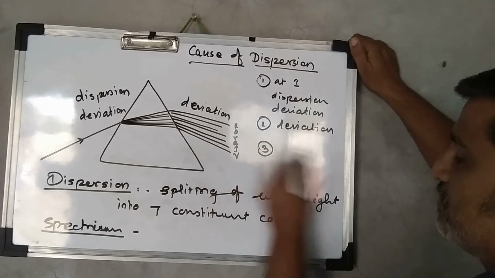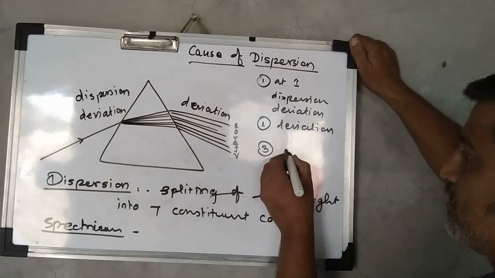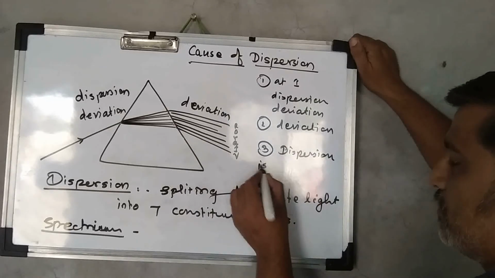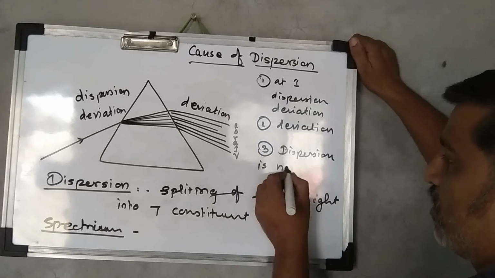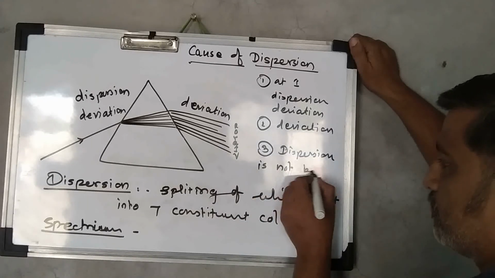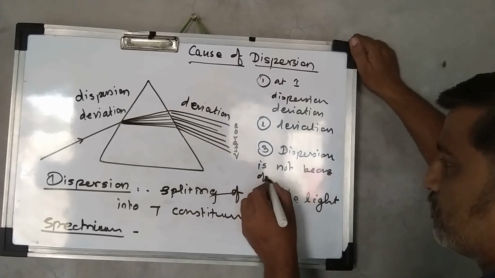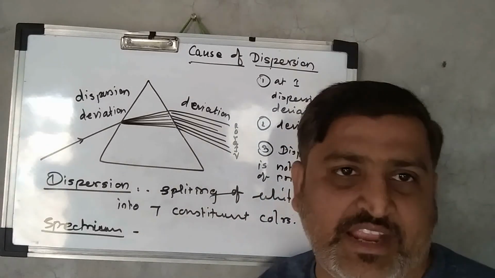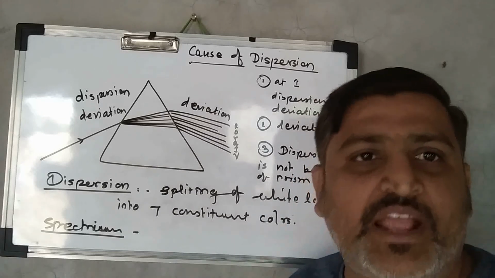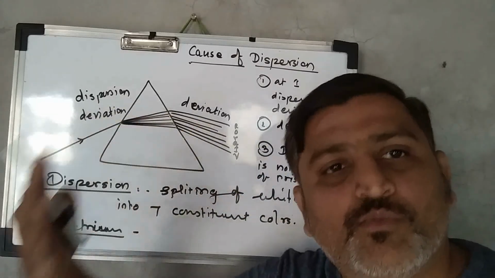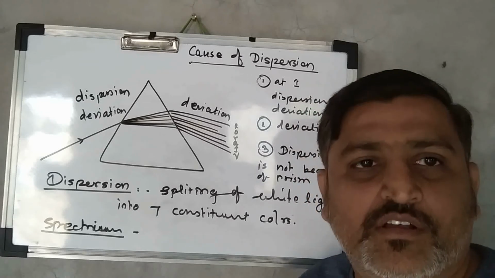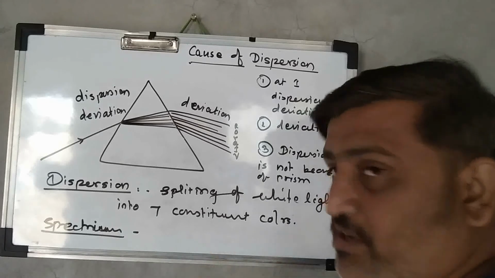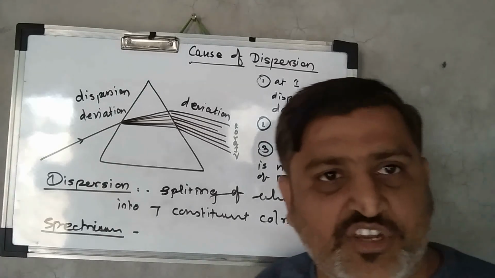Third, this dispersion is not because of the prism, but it is due to the change in speed of light, or the change in wavelength of the constituent colors of the light. Okay, so this much topic is there in the first section.